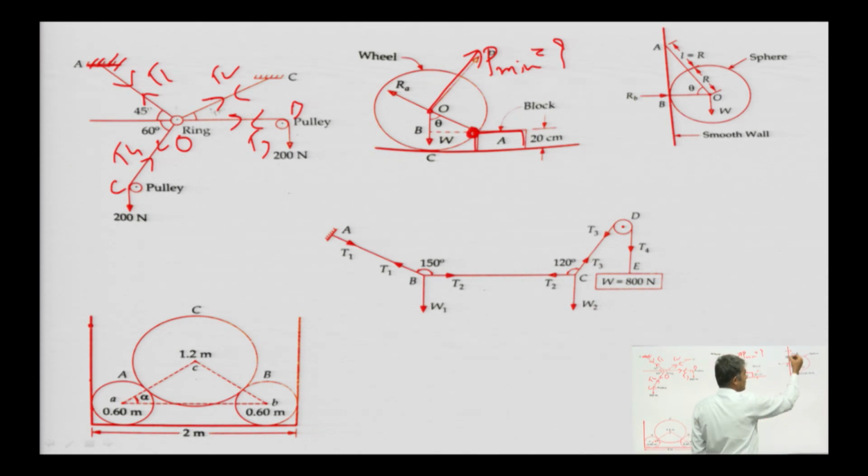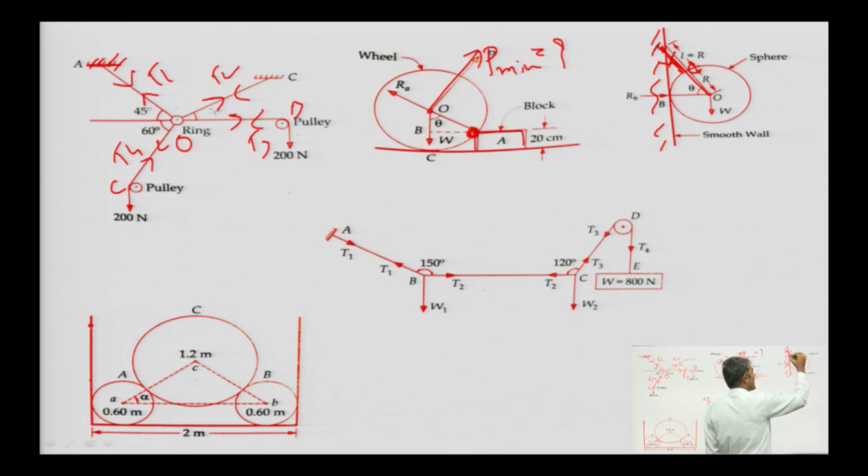In this example, a sphere of radius r is hanged by a string. Suppose this point is O, B, this point is C, and it is hanged by a string AC, and the length of the string is the same as the radius of the sphere, and the wall is smooth.